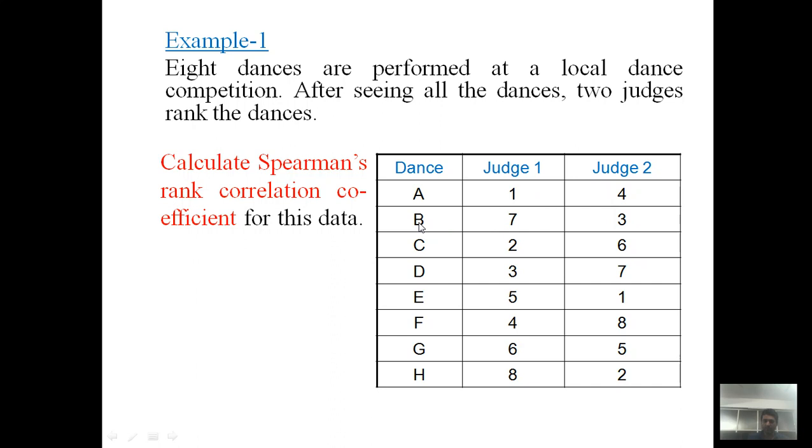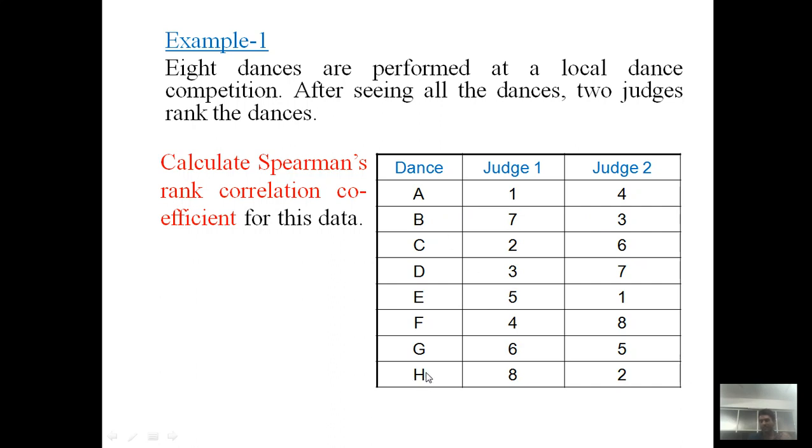Same thing for the second row, the second dancer, dancer B. Judge 1 has assigned the 7th rank out of 8, and the second judge assigns the third rank to dancer B, and so on.